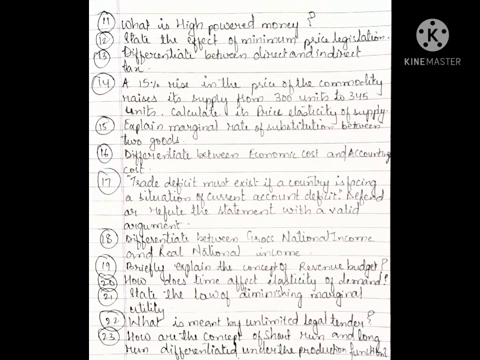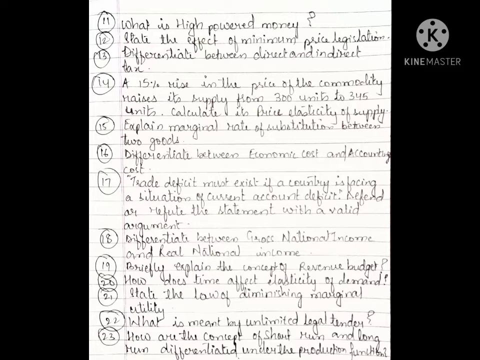Now next question is, what is high powered money? State the effect of minimum price legislation. Differentiate between direct and indirect tax. A 15% rise in the price of a commodity raises its supply from 300 units to 345 units. Calculate its price elasticity of supply.